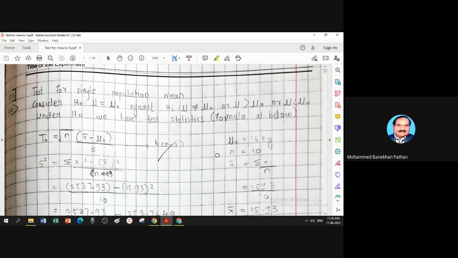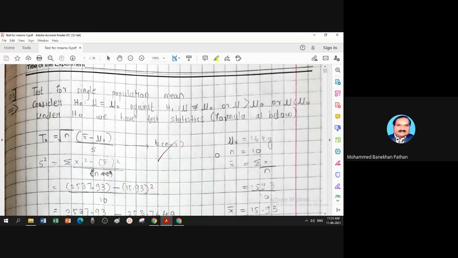Today we are going to repeat again a similar practical, that is under the heading of test for means, but the assumption is sample size is less than 30, or you may call less than equal to 30.